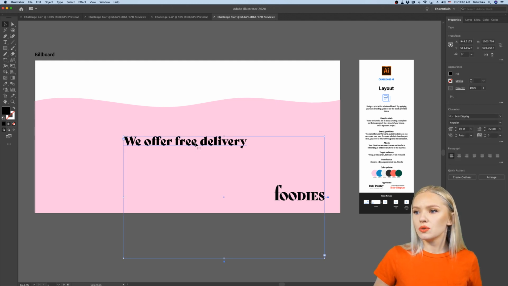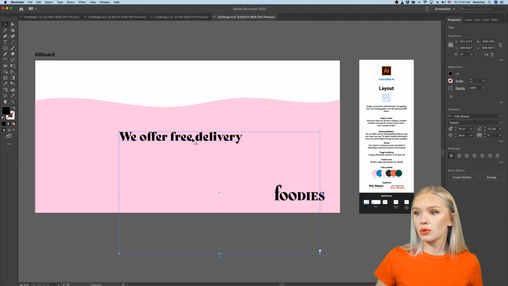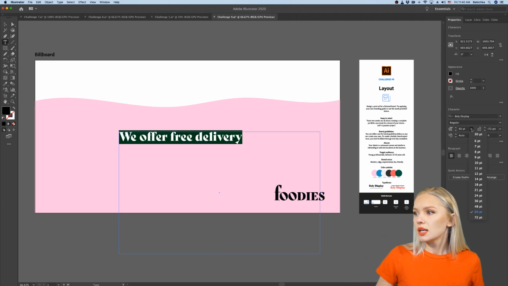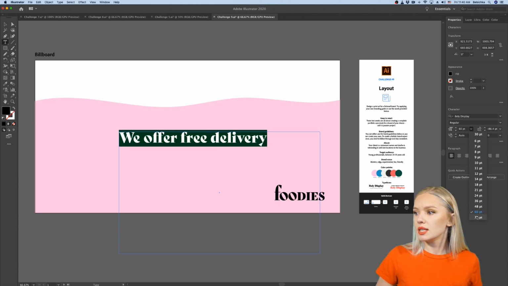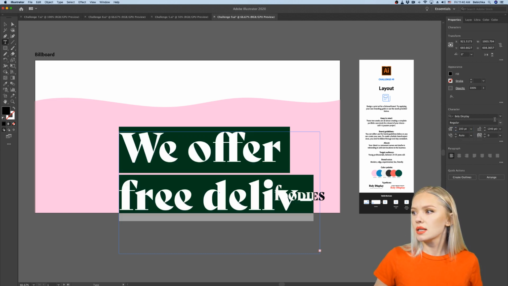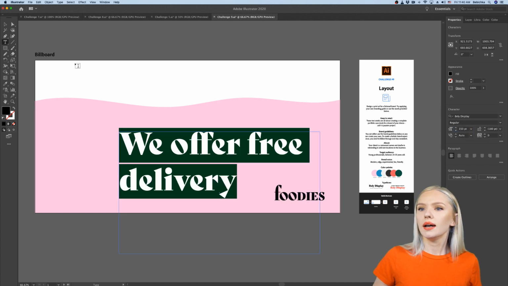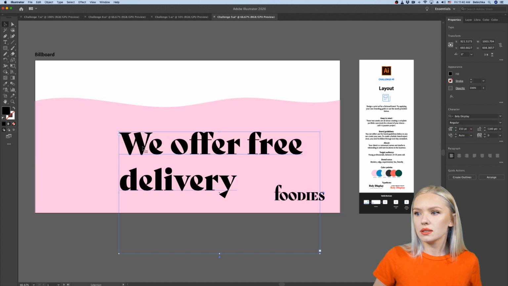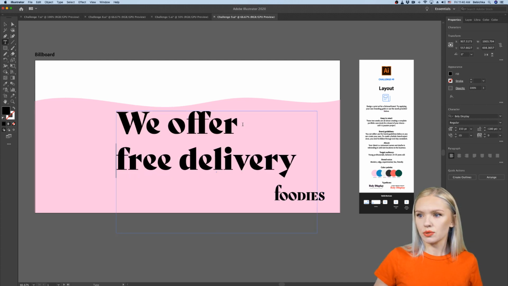And what we can also do is, of course, this is a billboard, so the message has to be very much visible. So we are going to increase the size of this. By the way, you don't only have to stick to these numbers here. You can also type your own number by double clicking on the size number here. So I'm going to make this maybe 200. Let's see how big this is. This is maybe too big, so let's say 150. Aha, this could work. Okay, so let's divide this into two lines so it's better legible.